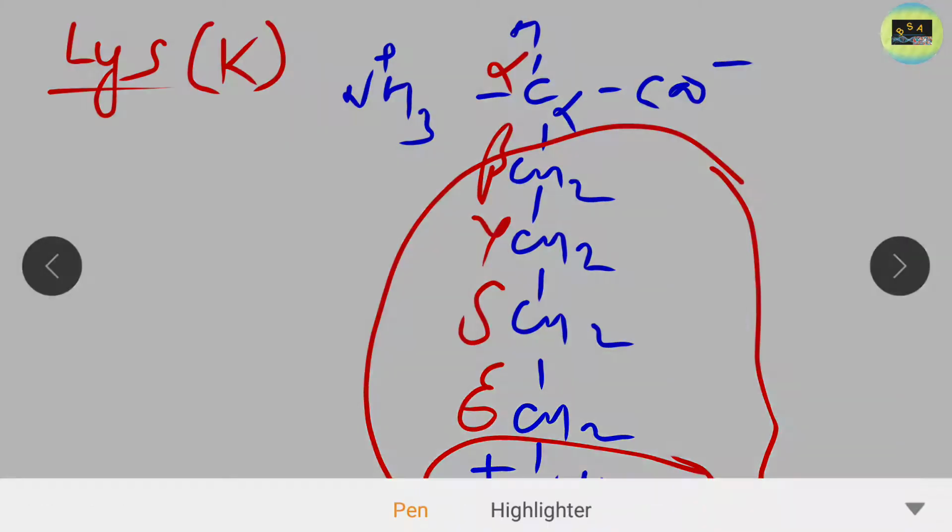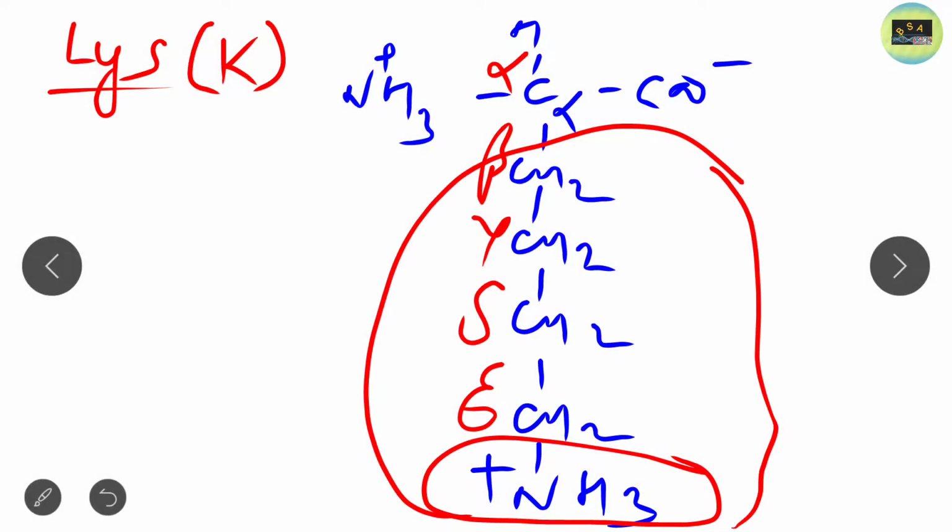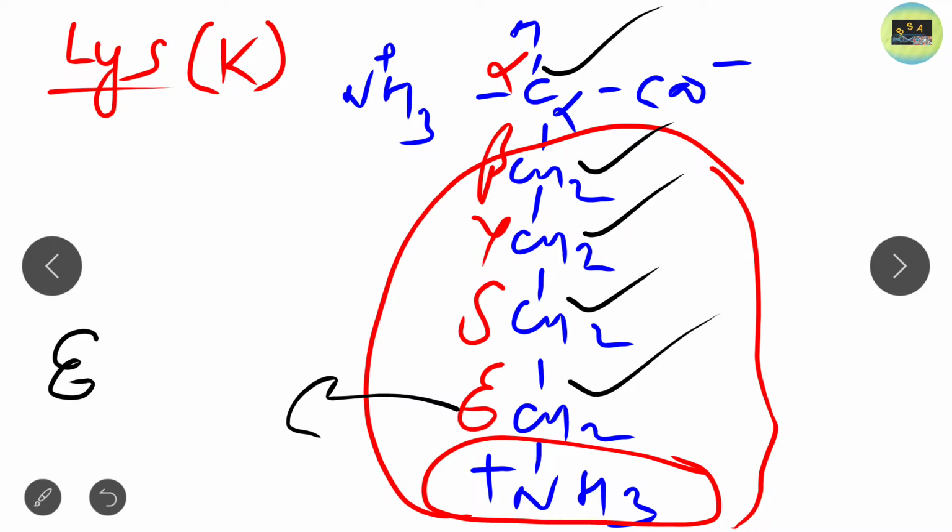This is alpha carbon, beta carbon, gamma carbon, delta carbon, and epsilon carbon. As the NH3 group is attached to this epsilon carbon, that's why it is known as the epsilon amino group.